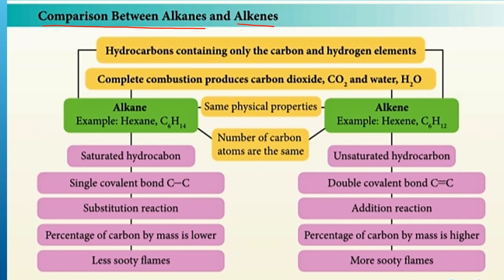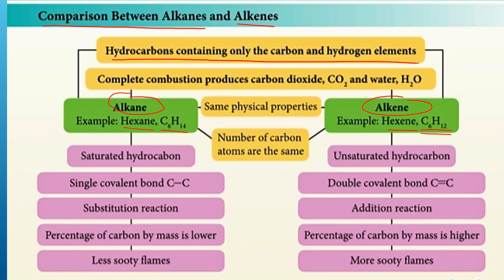So we have learned about alkane, we have learned about alkene. We want to compare between both alkanes and alkenes. Okay, alkane, for example, hexane, C6H14. Alkene, for example, hexene, C6H12. Alkane, hydrocarbon, contains only the carbon and hydrogen element.